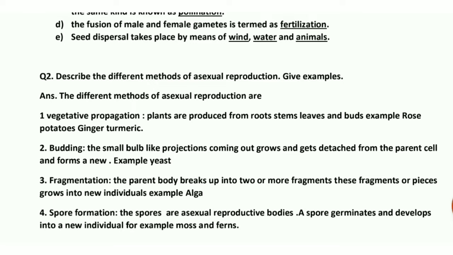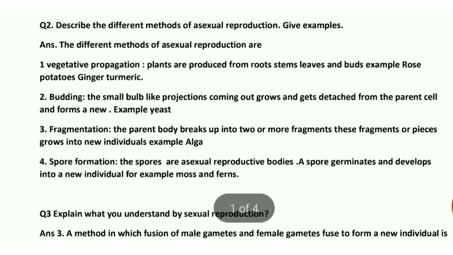Wind, water and animals. Now in question number 2, you have to describe the different methods of asexual reproduction. Give examples. So what are the different methods of asexual reproduction? Number 1, vegetative propagation. In this method, the new plants are produced from roots, stems, leaves and buds without using seeds. Example, rose by stem cutting, potatoes, ginger, turmeric, they have eyes on them which grow into a new plant.